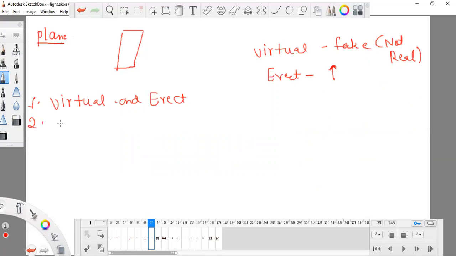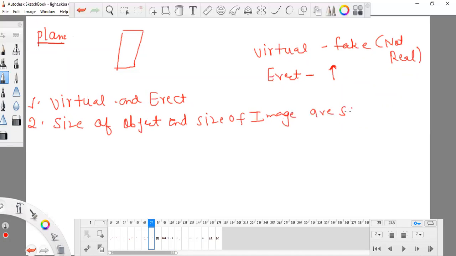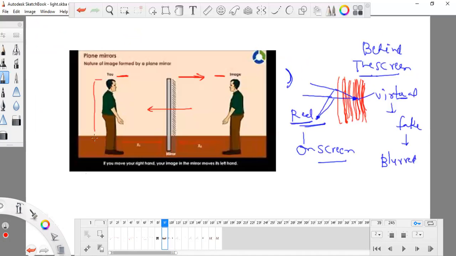The second thing is that the size of the image and the size of the object are the same. What does it mean? You can see the size. Okay, the size is the same.